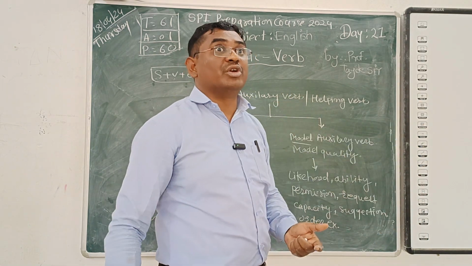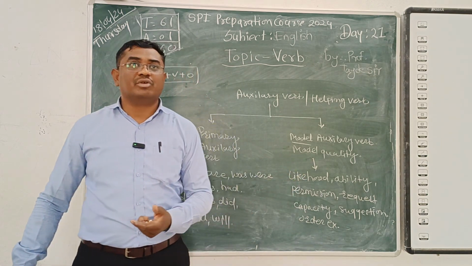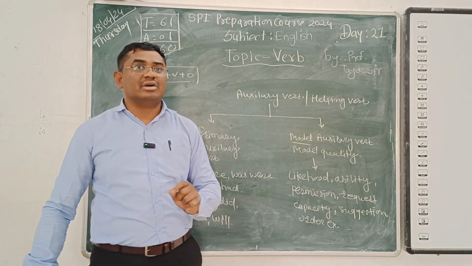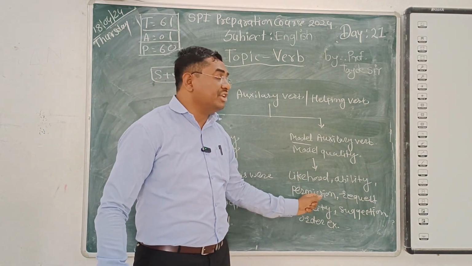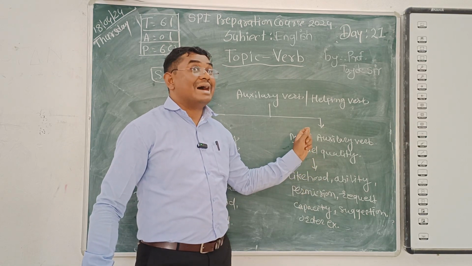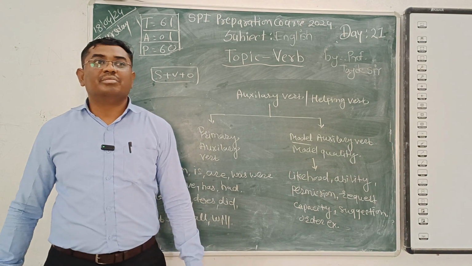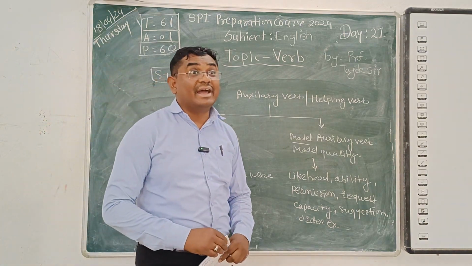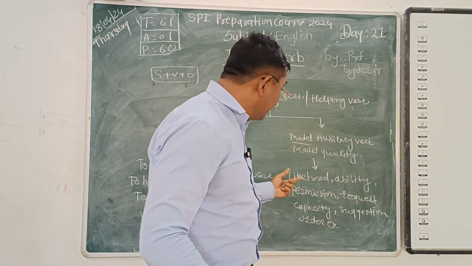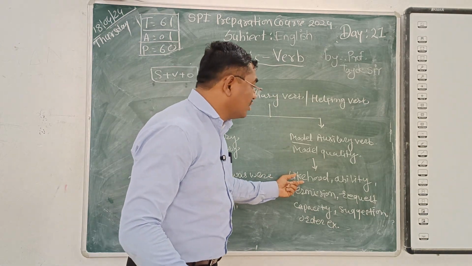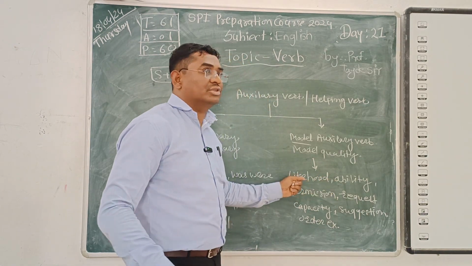So when you are able to write down the answers in your answer sheet, you come to know how many modal auxiliary verbs there are, and they can be divided like this: likelihood, ability. What is likelihood?